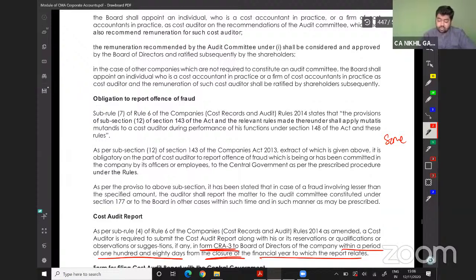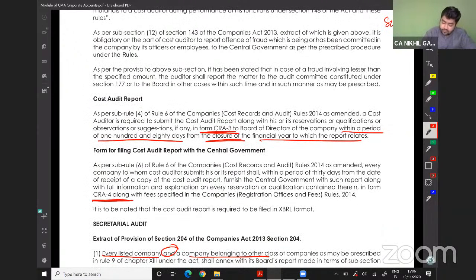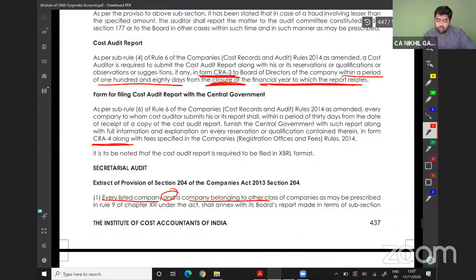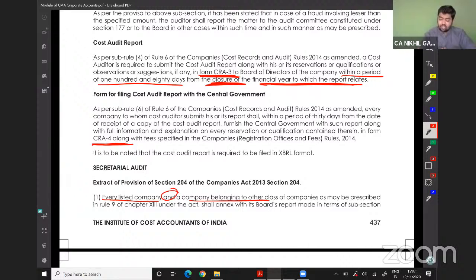Cost audit report shall be submitted in CRA 3 to the board of directors within a period of 180 days from the closure of the financial year to which the report relates to. The report should be submitted within 180 days from the closure of the financial year in CRA 3. Form for filing cost audit report with the central government, CRA 4.